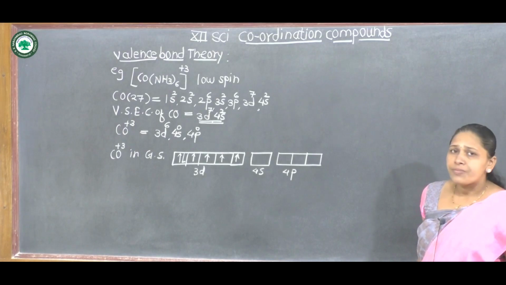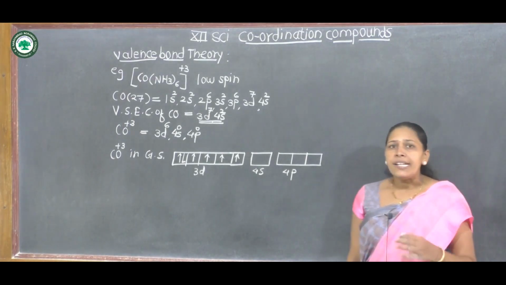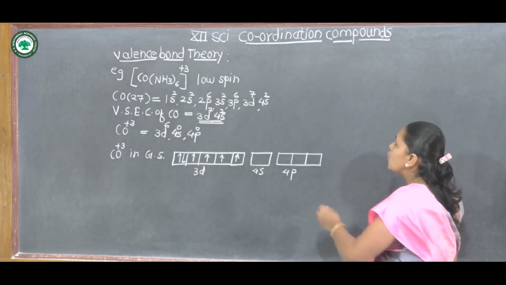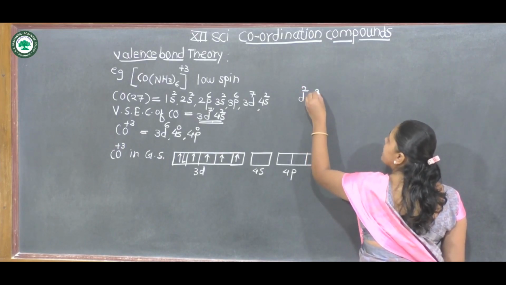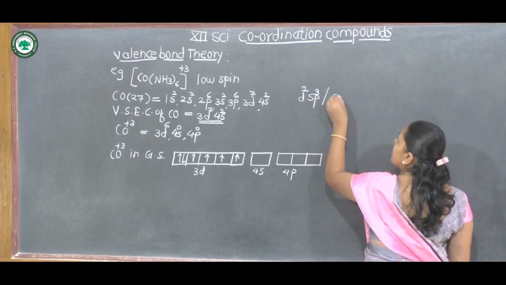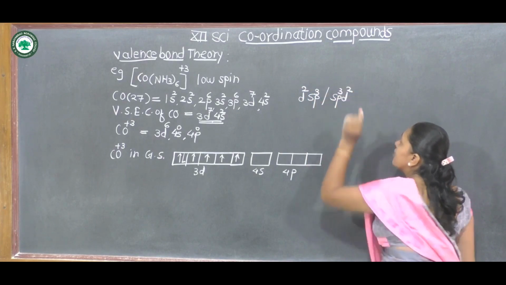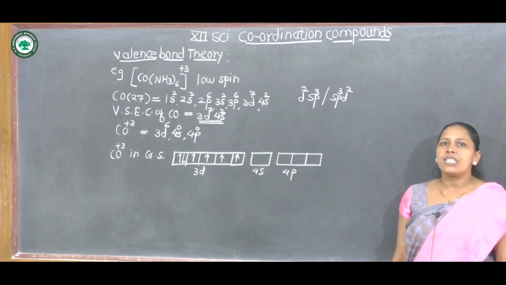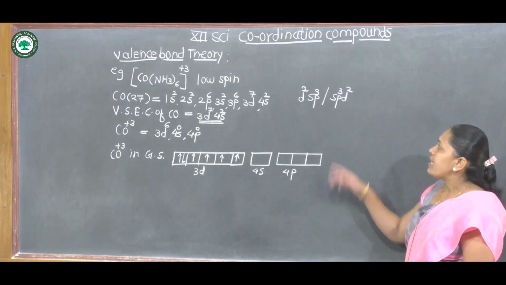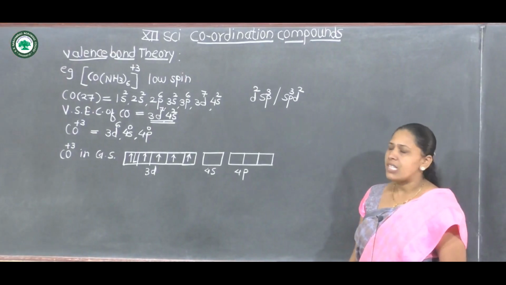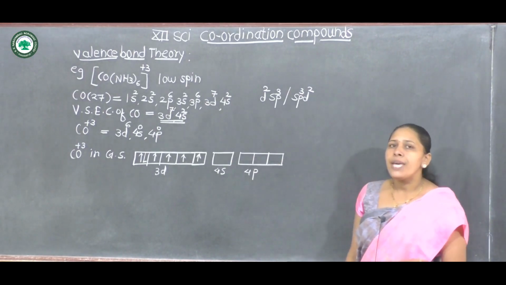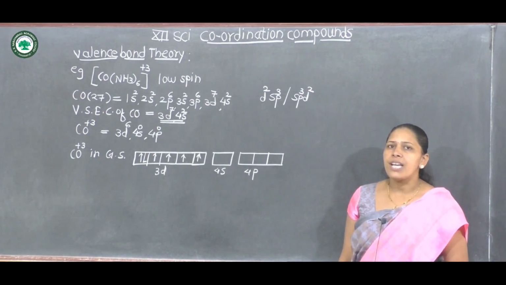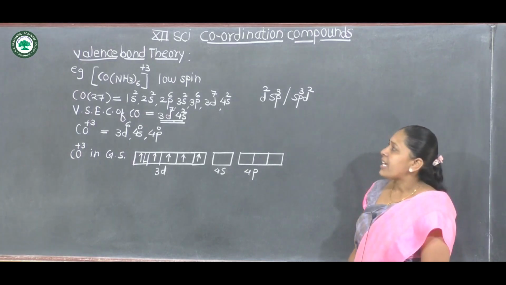Therefore its hybridization is d2sp3. There are two possibilities of hybridization: one is d2sp3 or sp3d2. If the complex is a low spin complex, then pairing takes place, and pairing requires less energy.